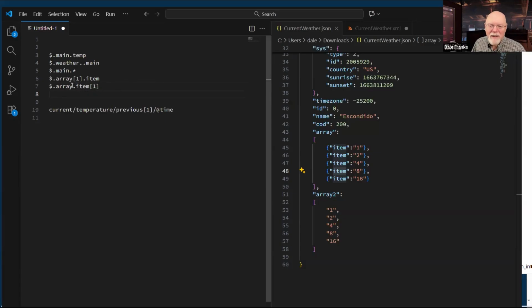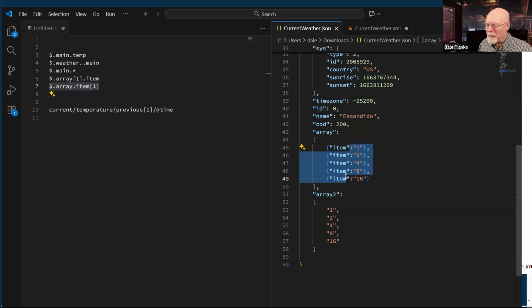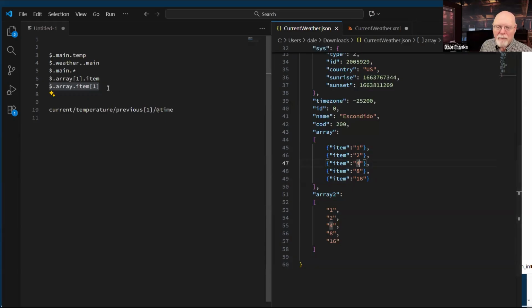See, that would make sense if JSON path and XPath were the same thing, but they're not. So that's not what we want, because item is not an array. Item just happens to be a label that we have on the actual array item. So we wouldn't do this.